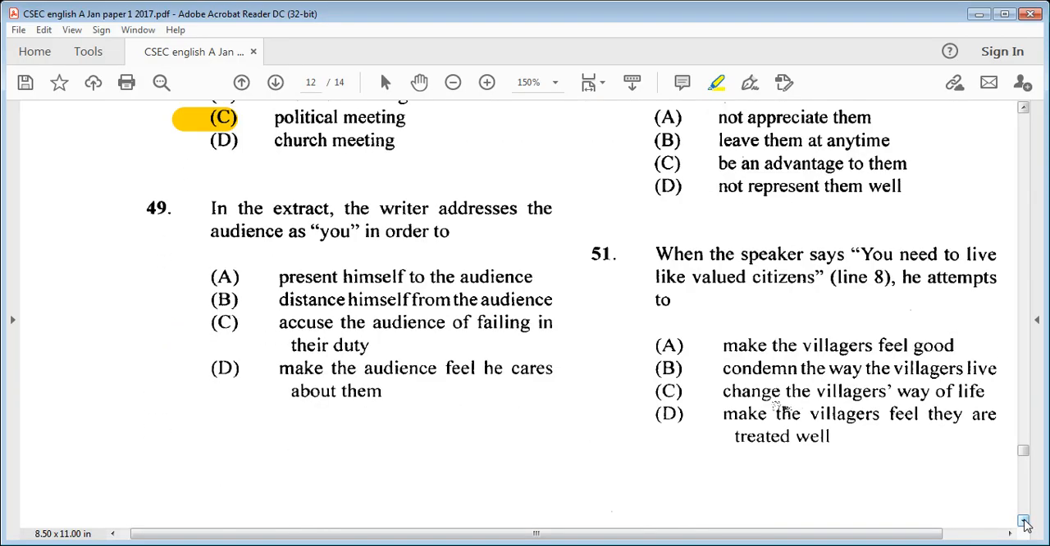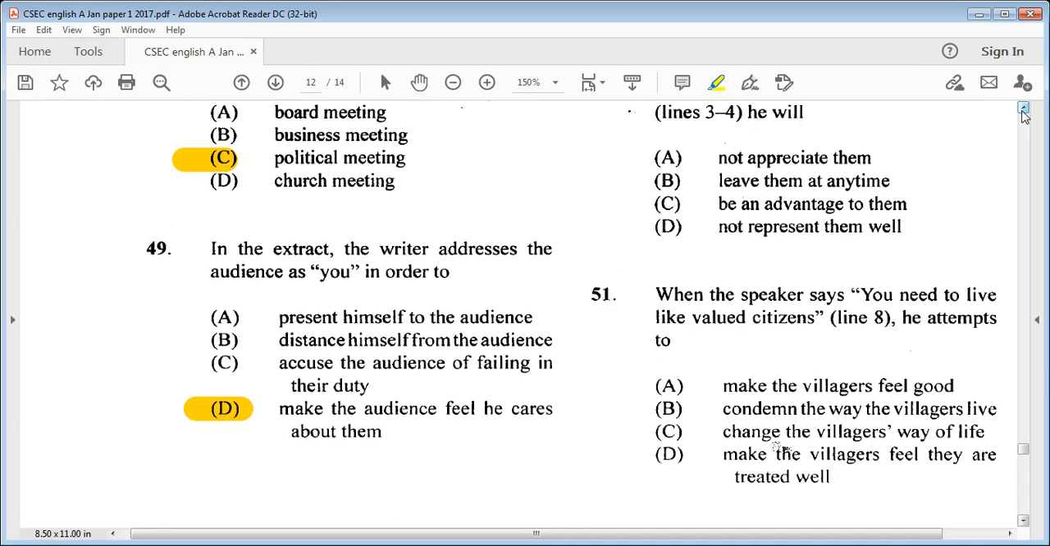49 says in the extract, the writer addresses the audience as you in order to A, present himself to the audience, B, distance himself from the audience, C, accuse the audience of failing in their duty, or D, make the audience feel he cares about them. We know it is D. Make the audience feel he cares about them. Let's go on to 50.